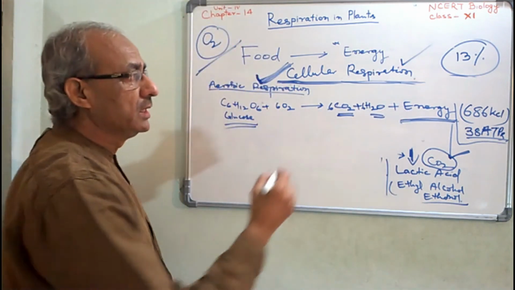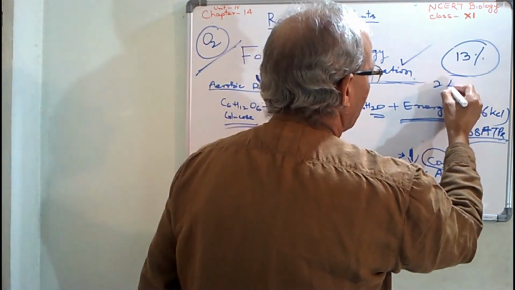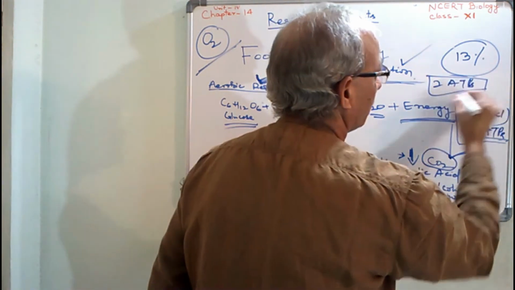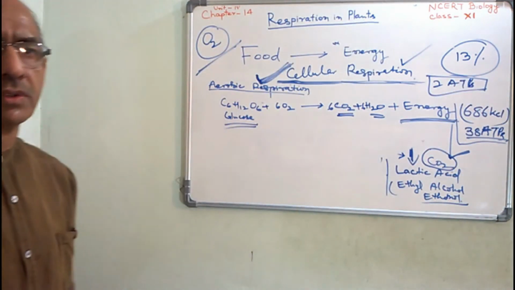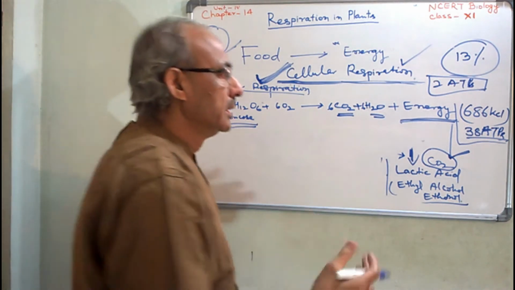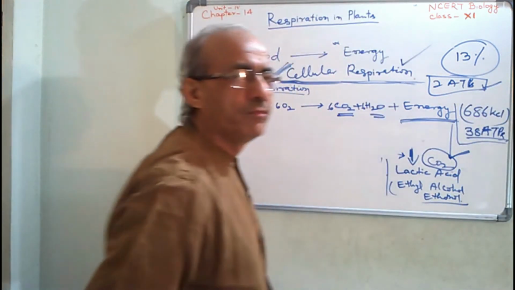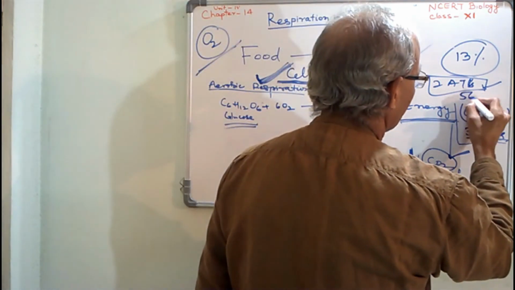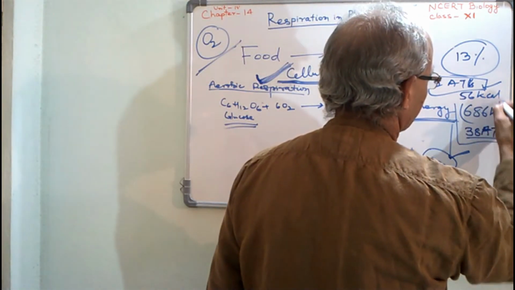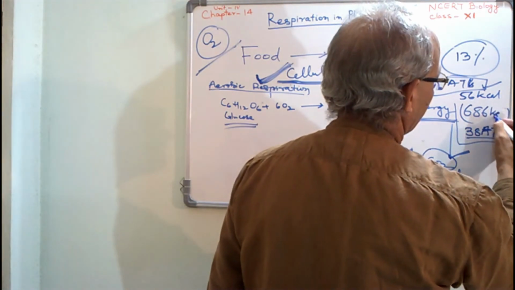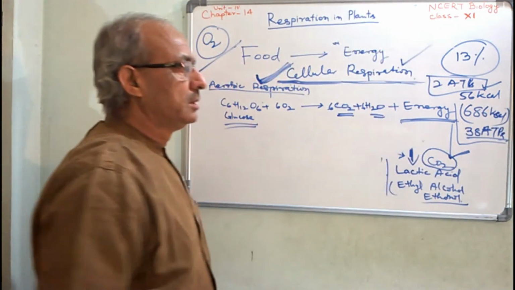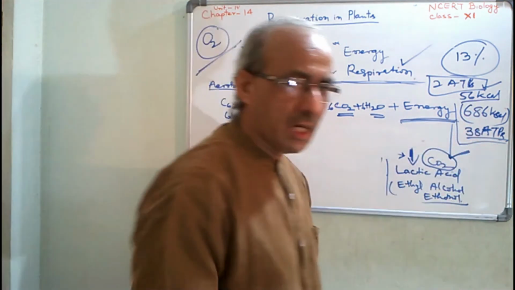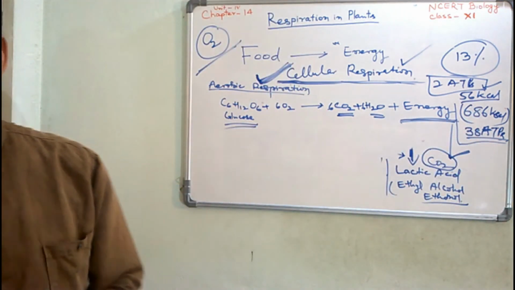Here you should know, in the case of anaerobic respiration, only 2 ATPs are formed, a very small amount of energy. In kilocalories, approximately 56 kilocalories of energy is released. Here 686 and 38 ATPs are formed. Now we will see the stages.